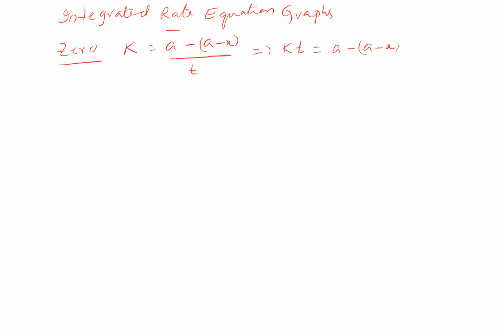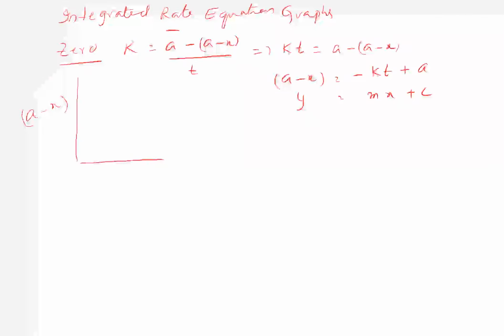Now let us write A minus X is equal to minus KT plus A. Here A minus X is the Y for us, minus K is M, X is T, and then C is A. Means you are going to get a straight line, Y is equal to MX plus C. So here you are taking A minus X and then T.